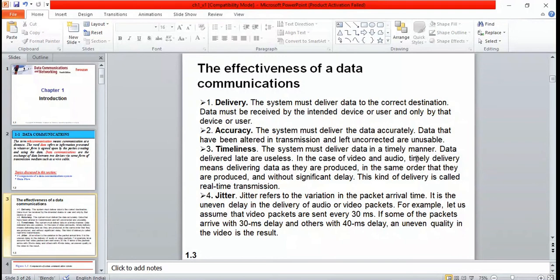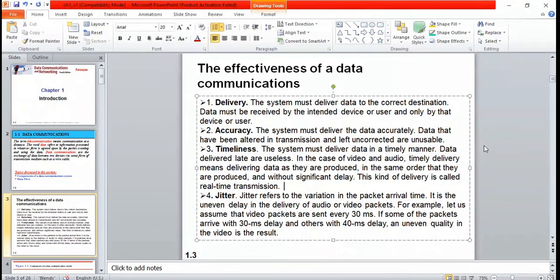Okay, within a fraction of a second, the data should be delivered to the destination. Are you people understanding? If you have any questions, you can just interrupt me in between. So the data delivered late is useless. Okay, so for example, if you are watching some